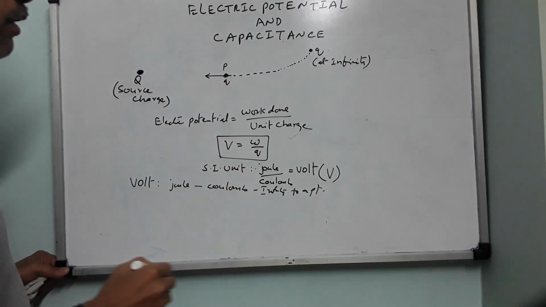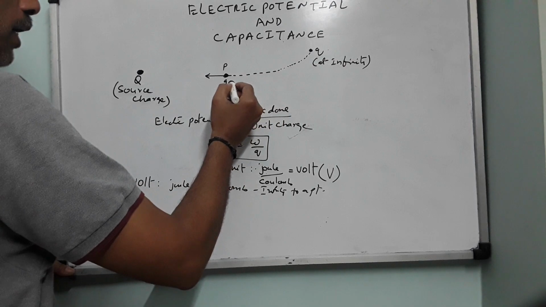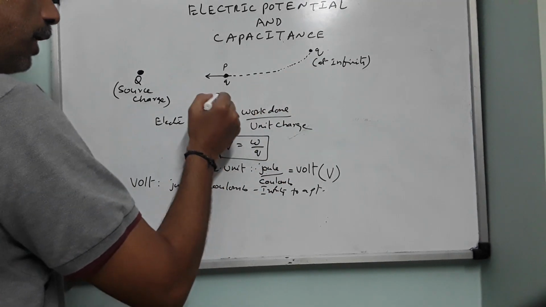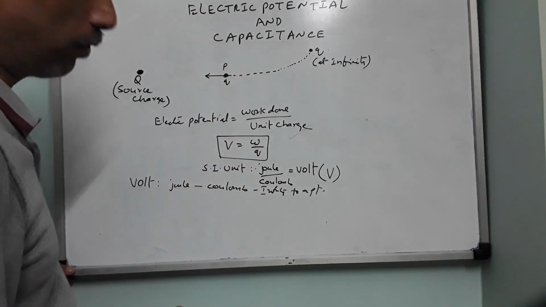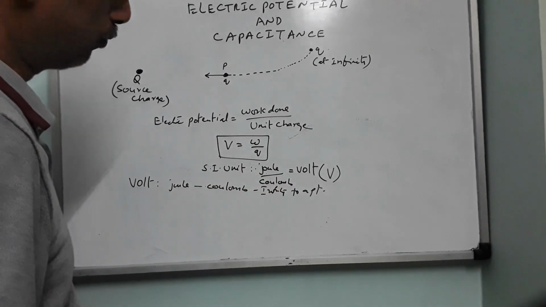I repeat, if you do 1 joule of work to bring 1 coulomb of charge from infinity to a point near a source charge, then the electric potential at that point is said to be 1 volt. So therefore 1 volt is nothing but 1 joule per 1 coulomb.